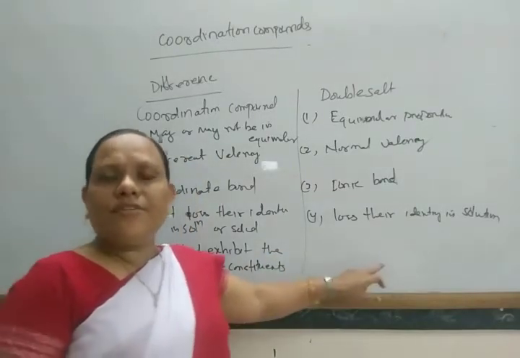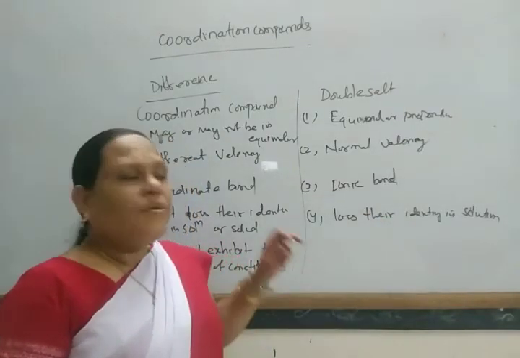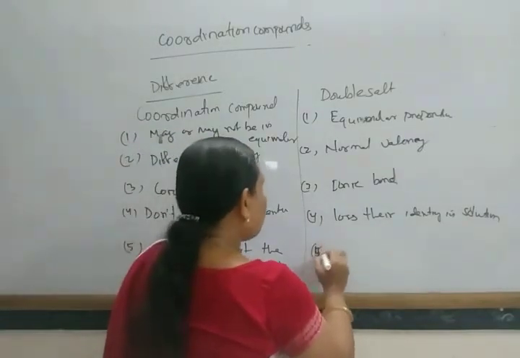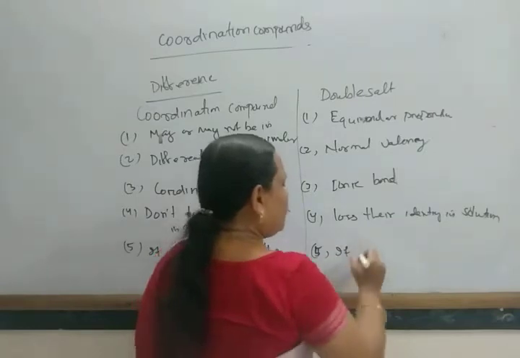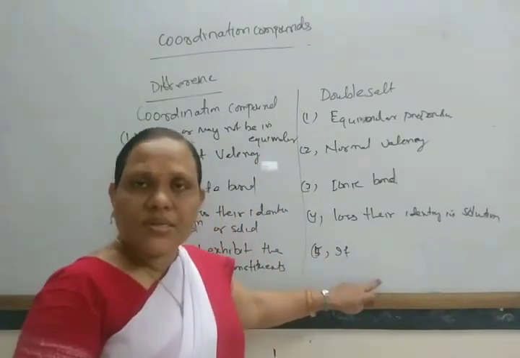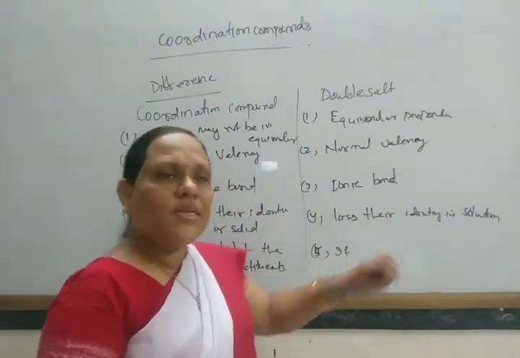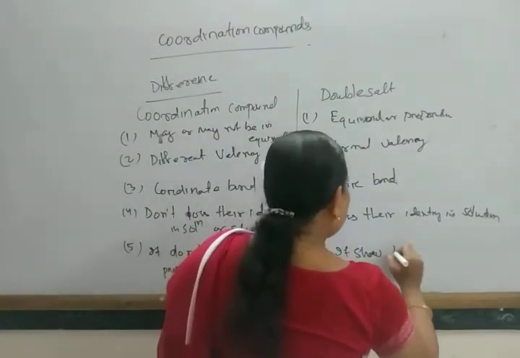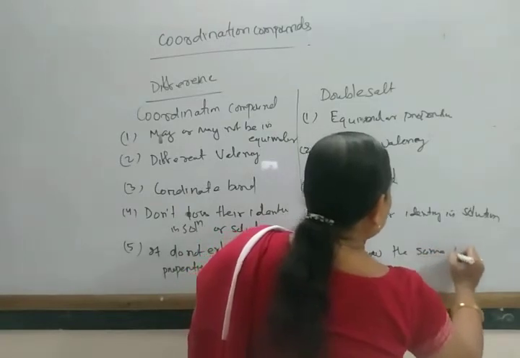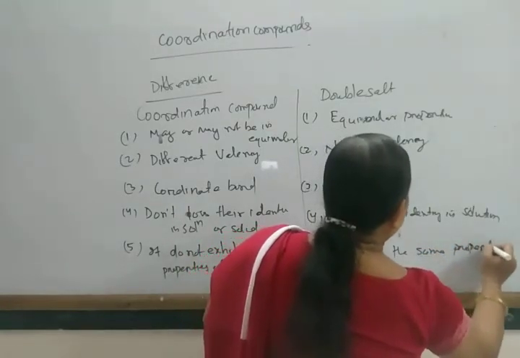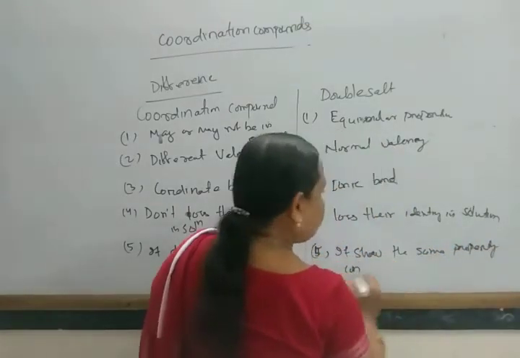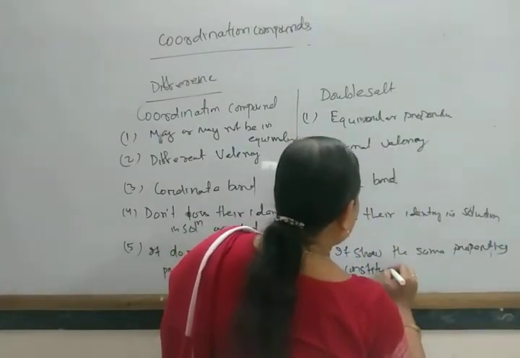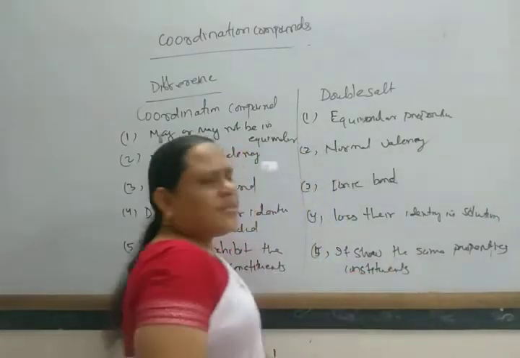But from which these are formed, it shows the same property. So the properties are same. It shows the same properties, the same characteristics, of the constituents from which these are formed. So these are some.